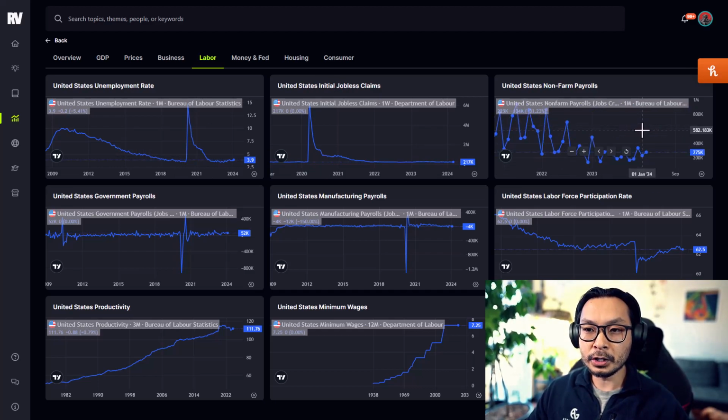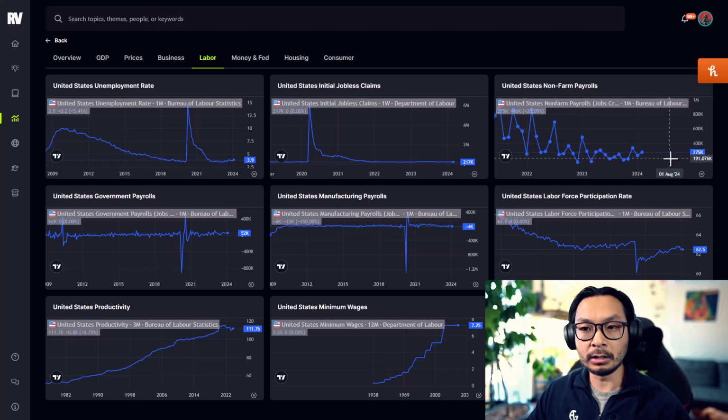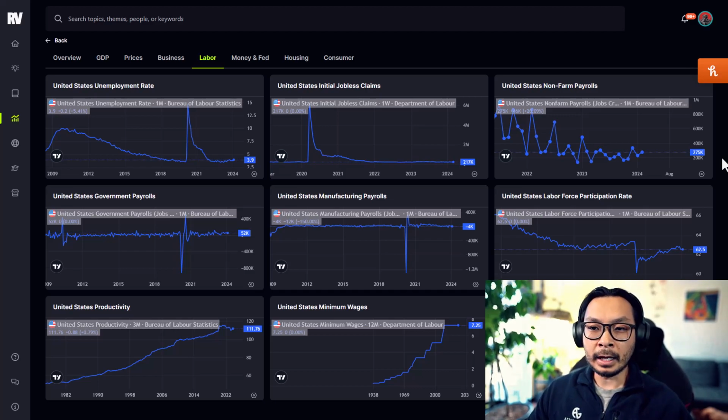If we zoom into it a little bit more, as I always mention, it's always really good to look at the trend rather than any single data point. So here we have this month's number at 275,000. We have been on a decline since 2022 into 2023. Right now it looks like we're upticking, and it means that more people are signing on for jobs and getting payroll numbers. Again, I think this trend has no major differences, but typically the market does react to some of these releases in different ways. But looking at this non-farm payrolls number, it's kind of on trend and hasn't really broken out, indicating that a lot of people are getting jobs. So I think that's probably good.